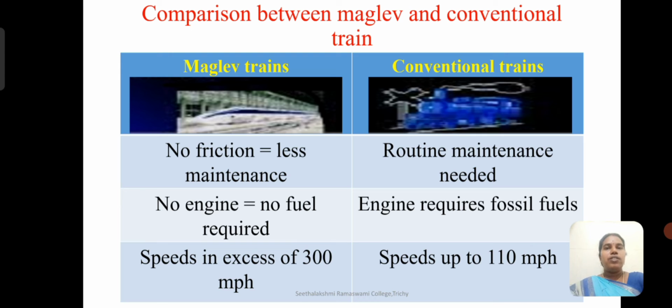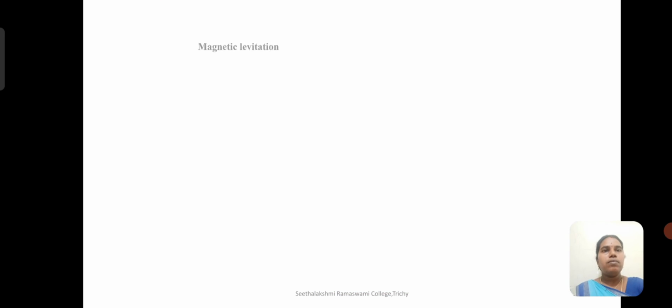In conventional trains, fossil fuels are used in engines, whereas in maglev trains no fuel is required, so no engine. The speed in maglev trains is also greater compared to the conventional train, greater than 300, nearly 500, and 550 kilometers per hour is also possible in maglev trains.